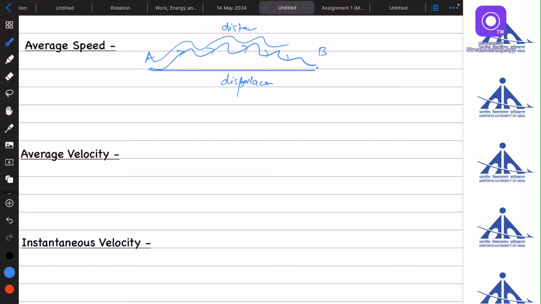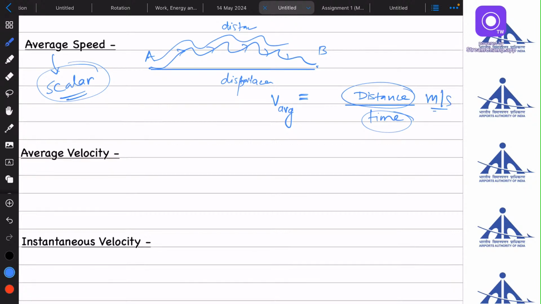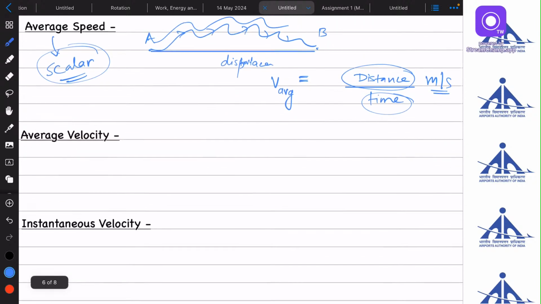So what is average speed? Average speed is defined as the ratio of the total distance traveled, not the displacement, to the time taken. We can write it like this, average speed. Again, this is a speed, so it will be a scalar quantity. It cannot be a vector. Distance is a scalar, time is a scalar, so this is a scalar quantity. And the SI unit will be meter per second. The next is average velocity.